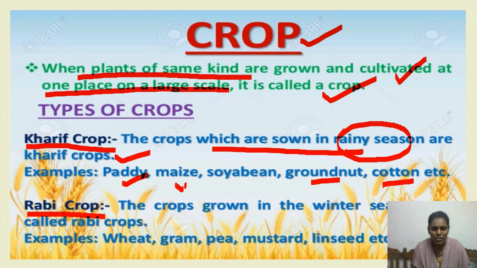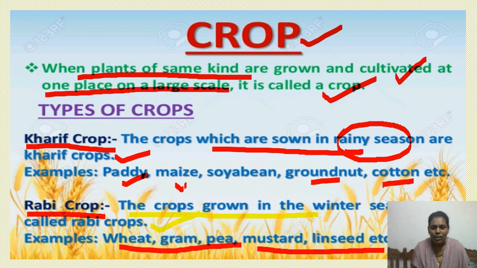Now let us come to the second variety of crops, that is nothing but Rabi crops. What are Rabi crops? The crops grown in the winter season are called Rabi crops. If you see the examples, wheat, gram, pea, mustard, linseed are all varieties of Rabi crops. What is meant by Rabi crops? The crops grown in the winter season are called Rabi crops. For example, wheat, gram, pea, mustard, linseed, etc.